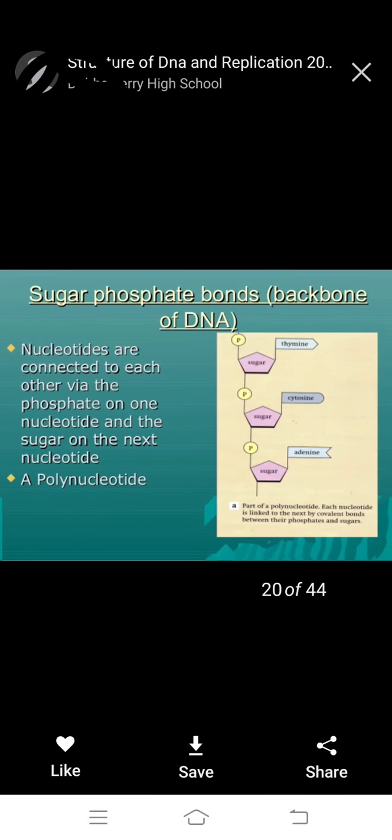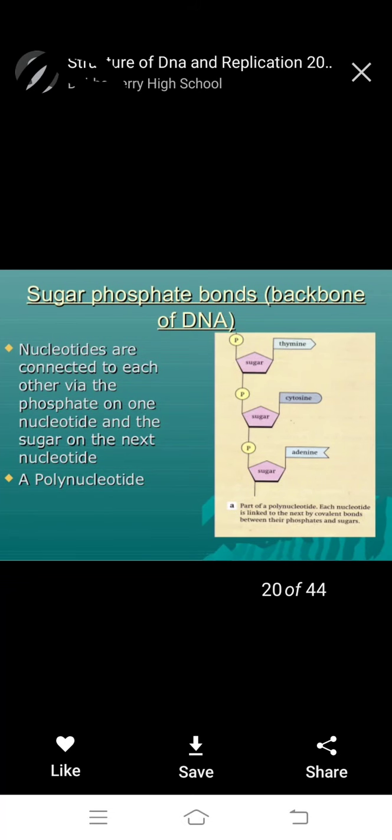A nitrogenous base and pentose sugar plus a phosphate group, very important. This is a nucleotide: a nitrogenous base, pentose sugar and phosphate are all observed in a nucleotide. Two polynucleotides are observed in DNA, one polynucleotide in RNA.